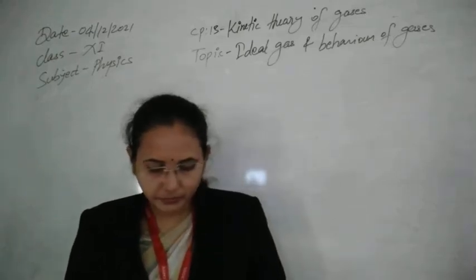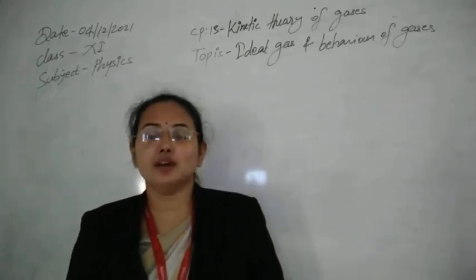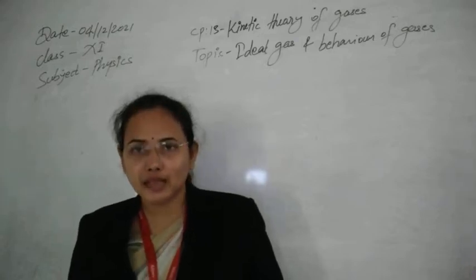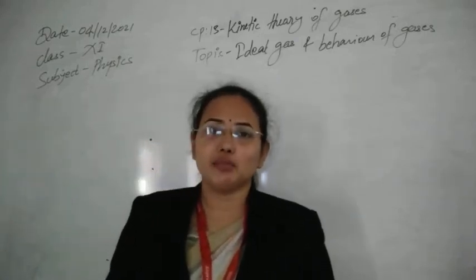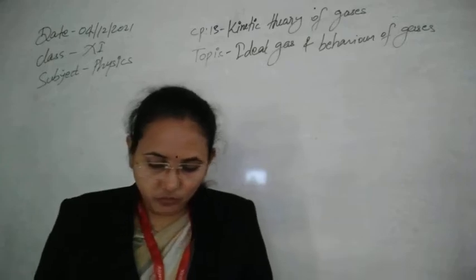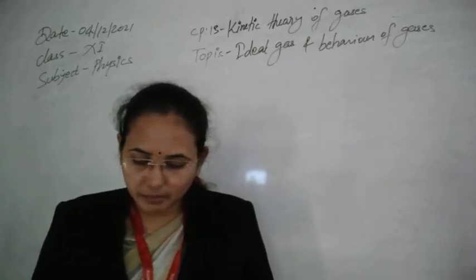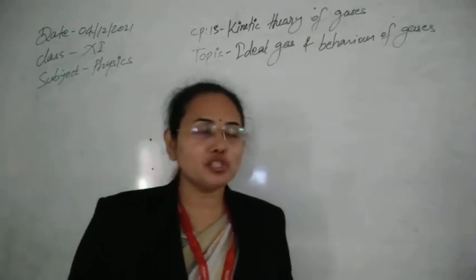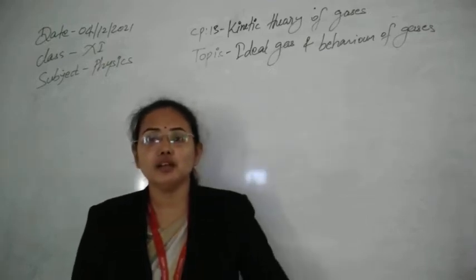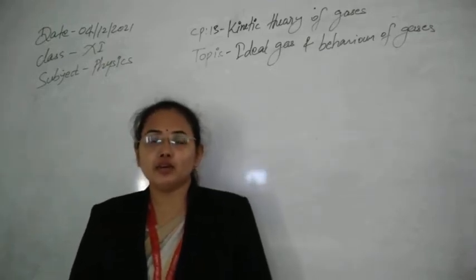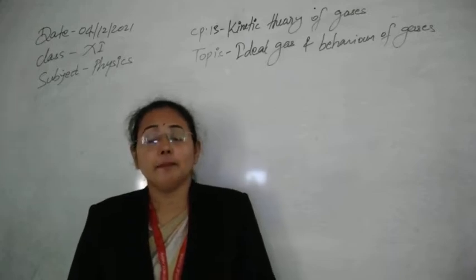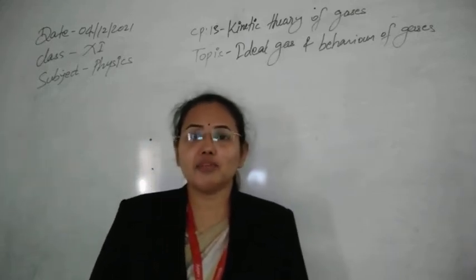Second, the gas particles, obviously if they have no dimension, are just like point mass bodies. There is no force of attraction or repulsion amongst the molecules of an ideal gas, meaning two ideal gas molecules don't attract or repel each other, and there is no force of interaction between them.